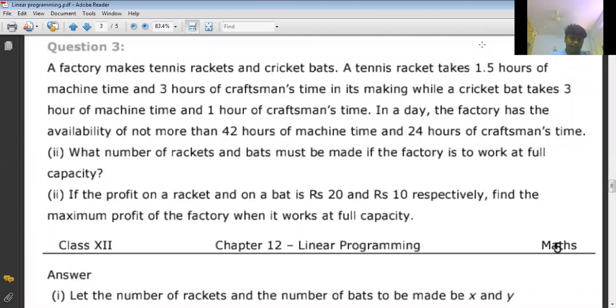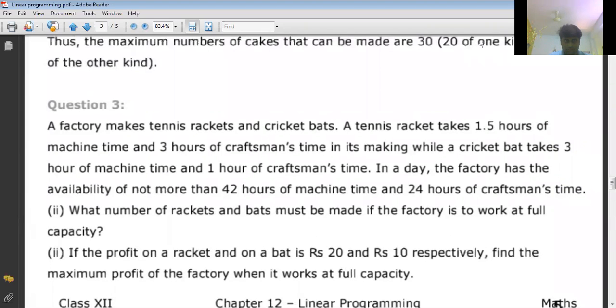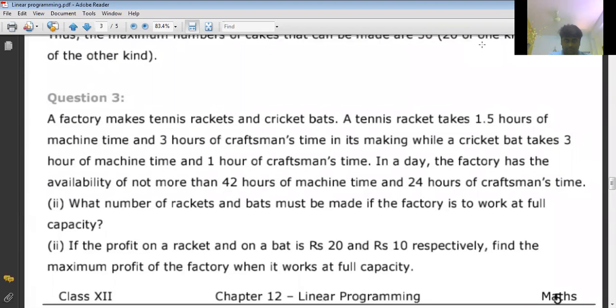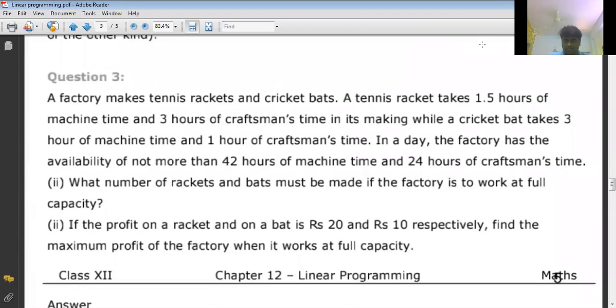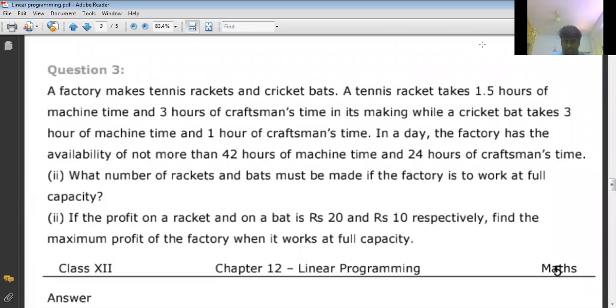Question number 3. A factory makes tennis rackets and cricket bats. A tennis racket takes 1.5 hours of machine time and 3 hours of craftsman time in its making, while a cricket bat takes 3 hours of machine time and 1 hour of craftsman time. Okay, so here tennis racket and cricket bat manufacturing time given. Machine time given separately, craftsman time given separately for both.